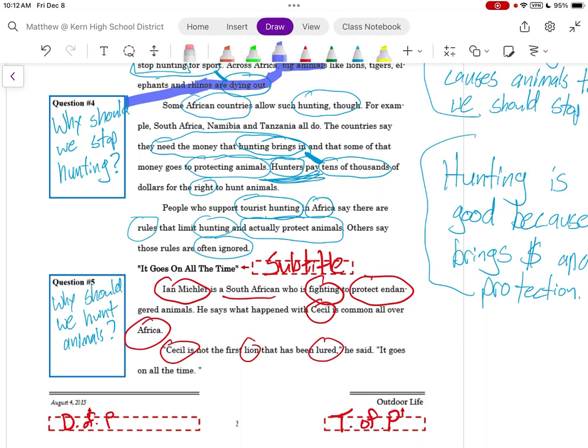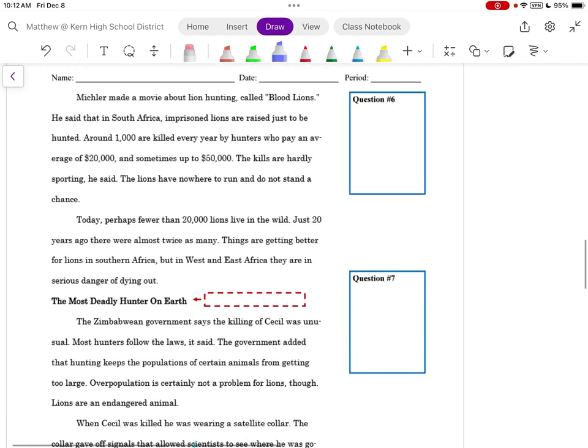So the argument for why we should hunt is, hunting protects animals and brings in money. So money and protection. Okay, let's see what the rest of our article says.